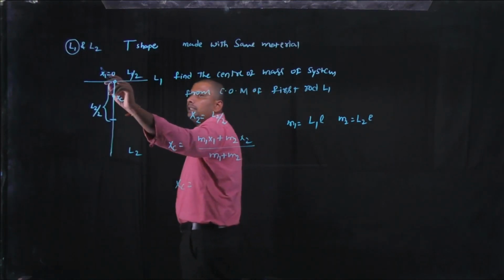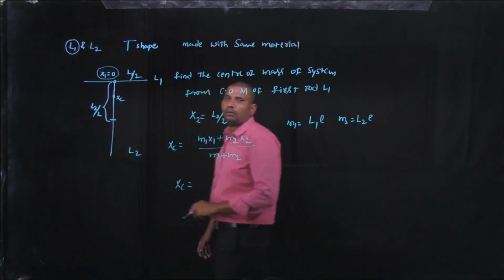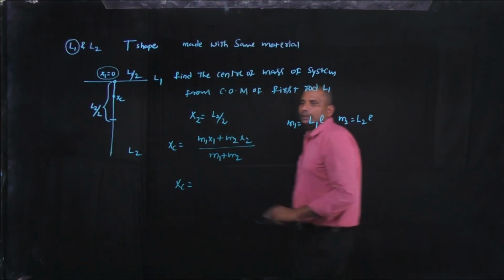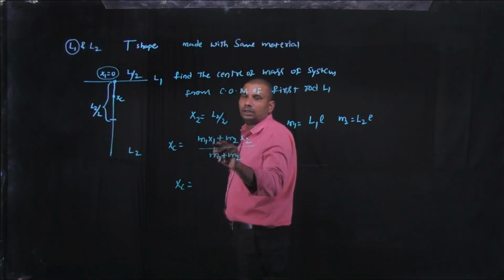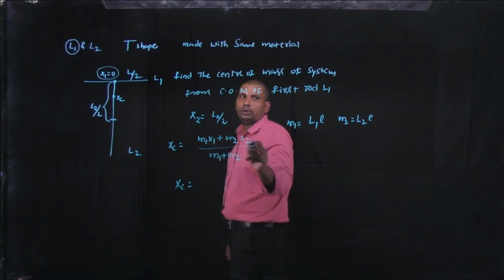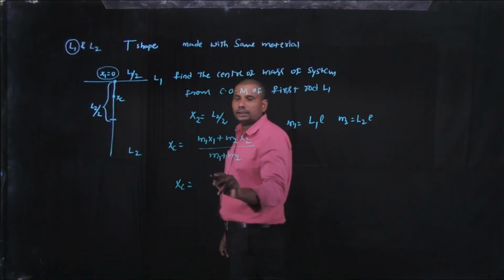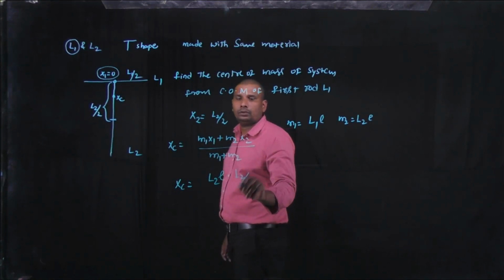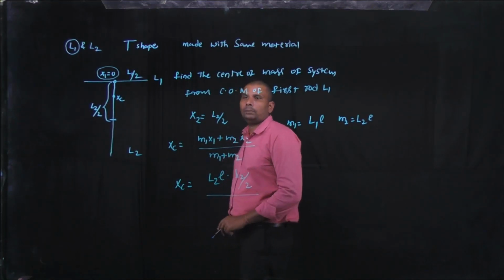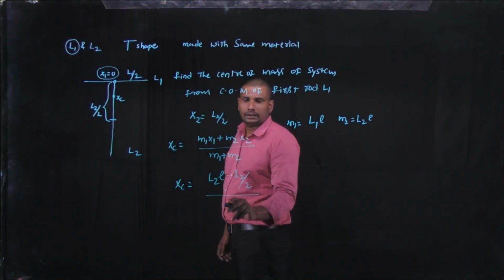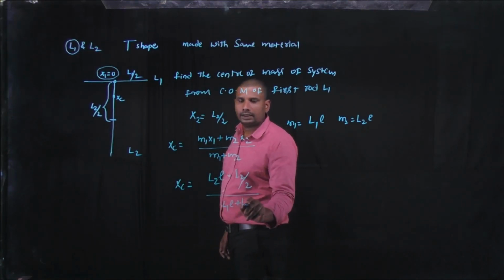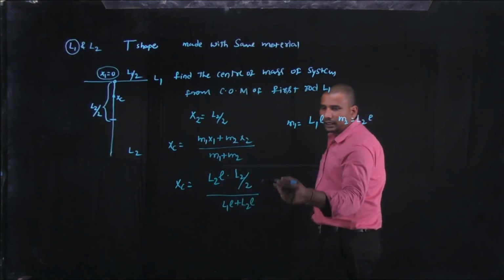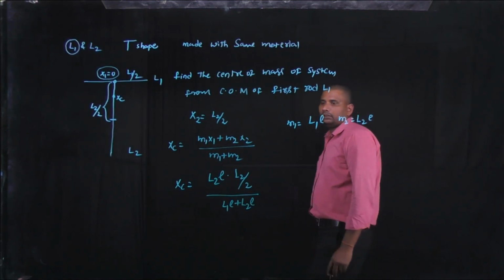The value of x1 is 0 because we find the center of mass of the system from the center of mass of the first rod. So m1 x1 is 0, and m2 x2, the value of m2 is L2 rho into x2, which is L2 by 2, by m1 plus m2, which is L1 rho plus L2 rho. Okay, in the numerator and the denominator, the common term is the density of the rod.